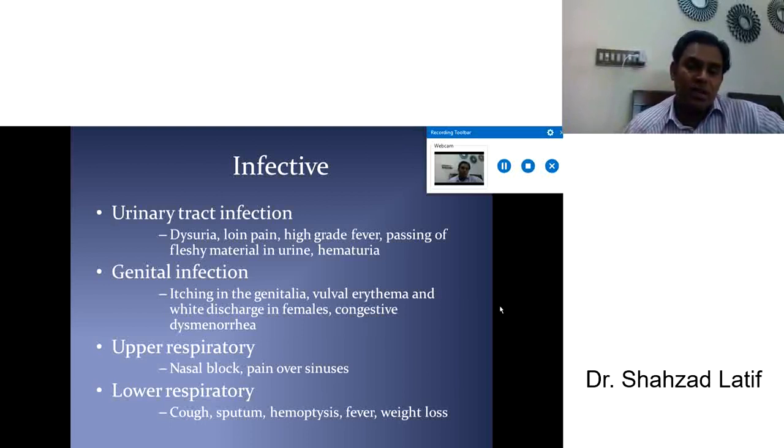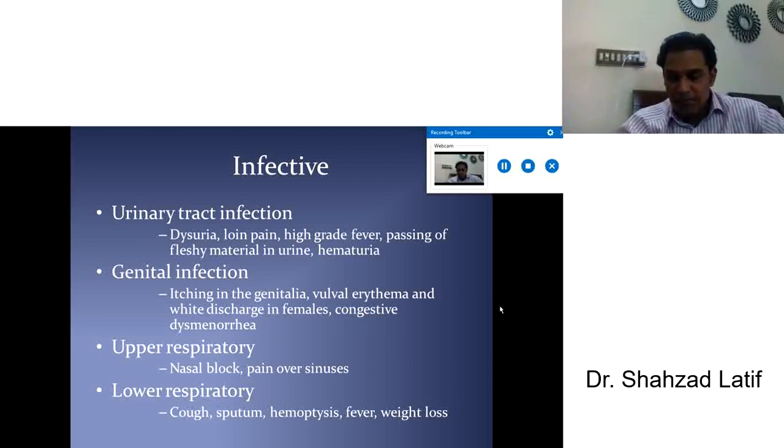Any genital infection, again it's more common in the female: itching in the genitalia, vulval erythema, white discharge, congestive dysmenorrhea. If it's repeated in the female, must ask about diabetes and must check the blood sugar level. Upper respiratory tract infection, nasal block, pain over sinuses or sinusitis, again if repeated, may be the first presentation of diabetes or maybe the complication of diabetes mellitus. Always think about diabetes.